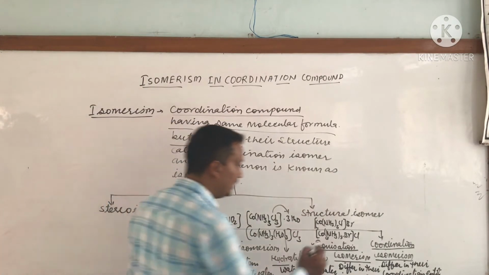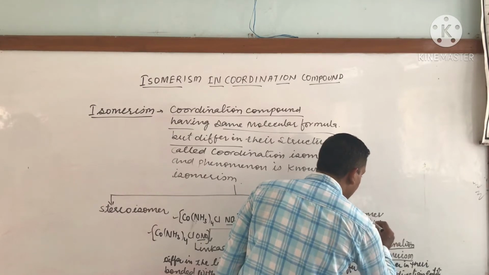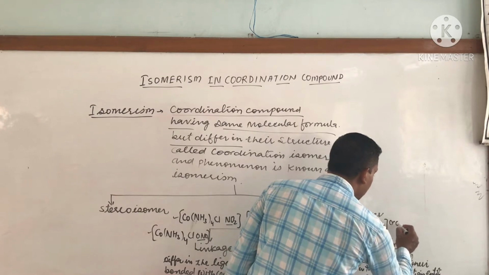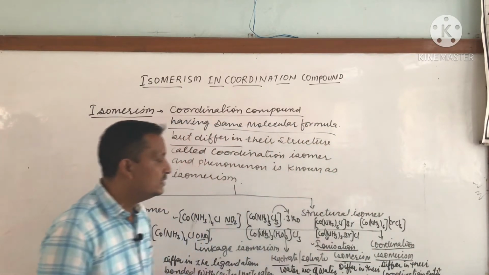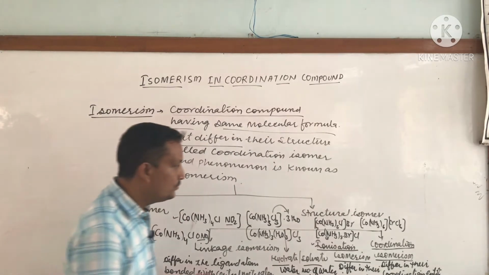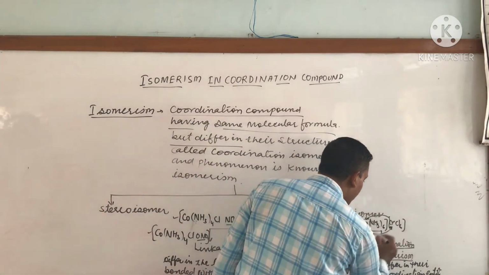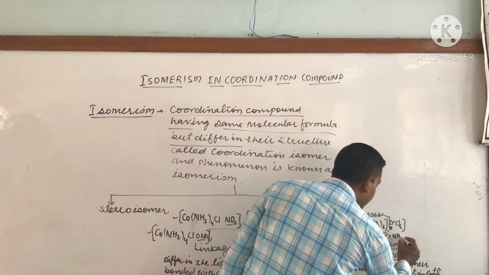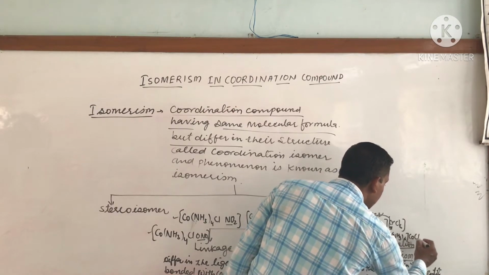For example, if we take [Co(NH3)6][CrCl6], and we just exchange the central metal atom, so Cr would be here and Co would be here, then we get the example [Cr(NH3)6][CoCl6].